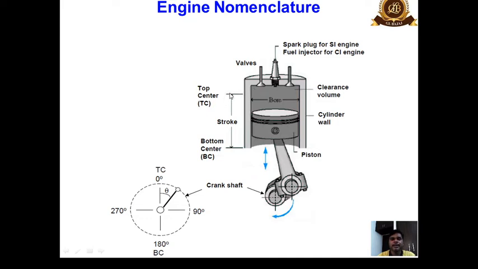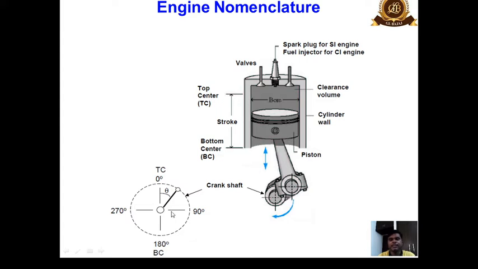Top dead center is the position up to which the piston can move to this location. During the position of TDC, that is top dead center, the connecting rod and crank come in line with each other. Here we can see in this image that the crankshaft comes to this 0 degree position.